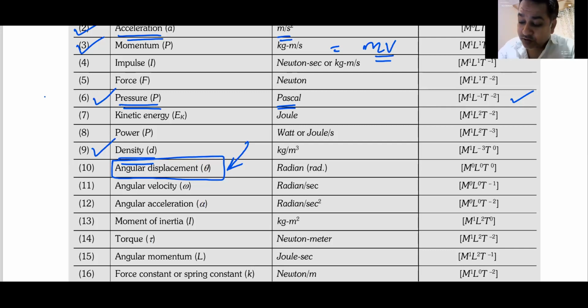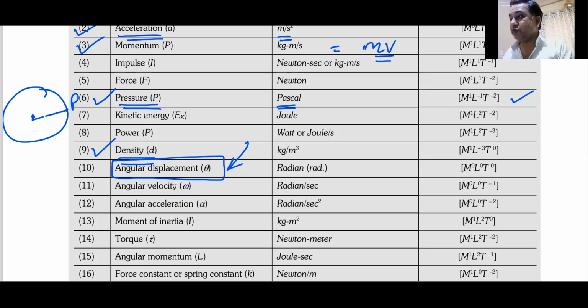For example, if I draw a small circle over here, this is the center. Suppose the particle is at point P to begin with. Then it reaches point Q. So what has happened, beta? It has changed its position on the circle. It has moved some angle theta. This theta is known as angular displacement. Am I clear with this?